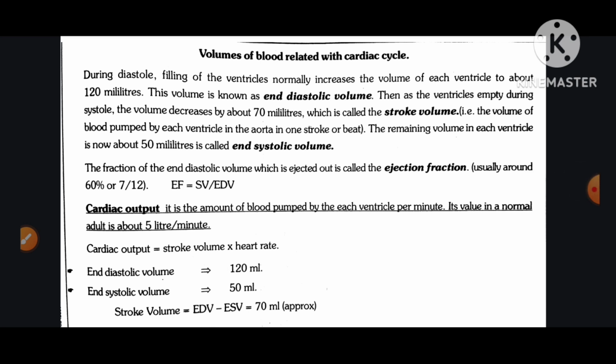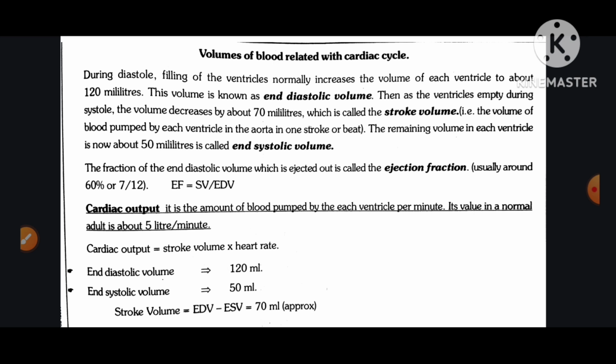Volume of blood related with cardiac cycle. During diastole, filling of the ventricles normally increases the volume of each ventricle to about 120 milliliters. This volume is known as end-diastolic volume. Then as the ventricles empty during systole, the volume decreases by about 70 milliliters, which is called the stroke volume.